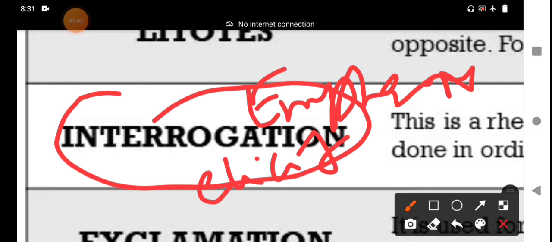We have been using innumerable examples, so many examples. Only then can we understand all the figures of speech, not only this interrogation. We are asking a question not for the sake of getting an answer. That is the interrogative figure of speech, but to put a point across more effectively, that is more important. For example, this is my own, my native land.